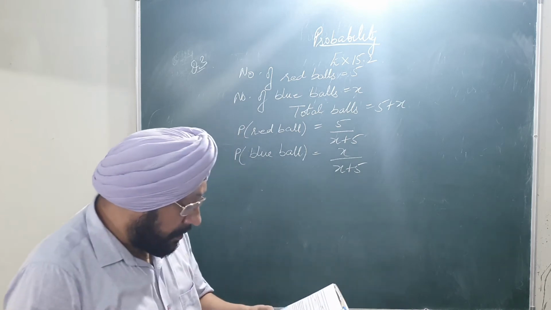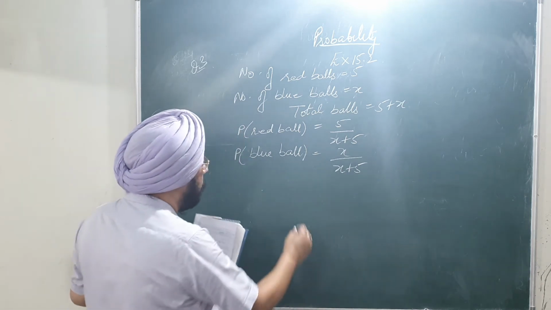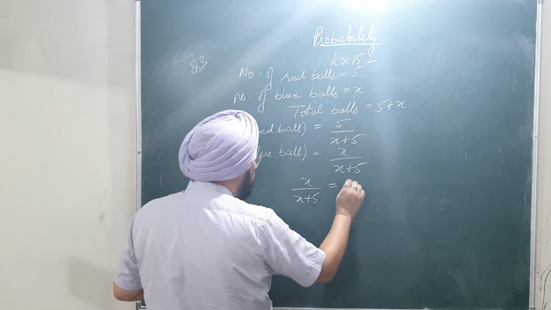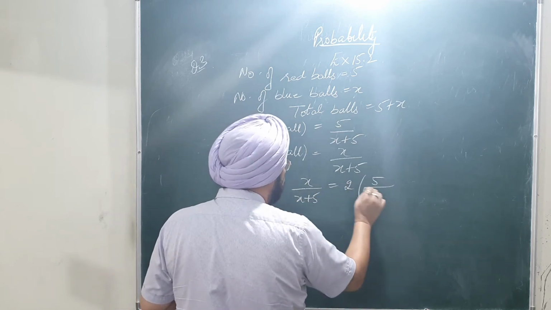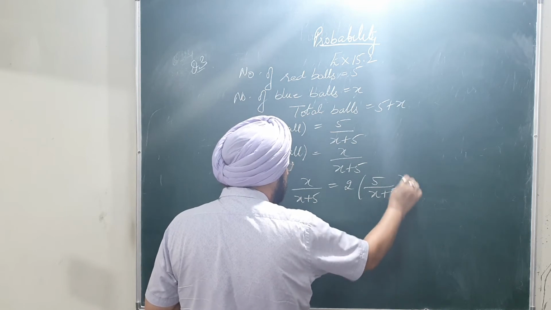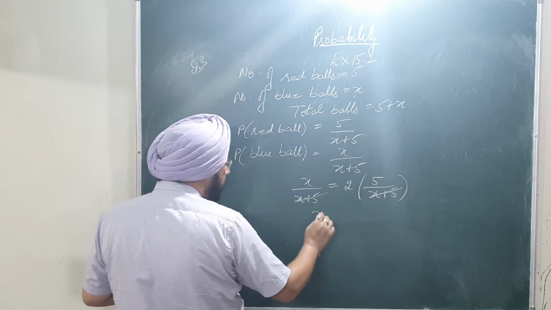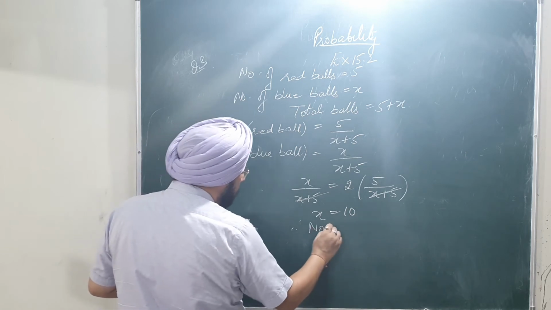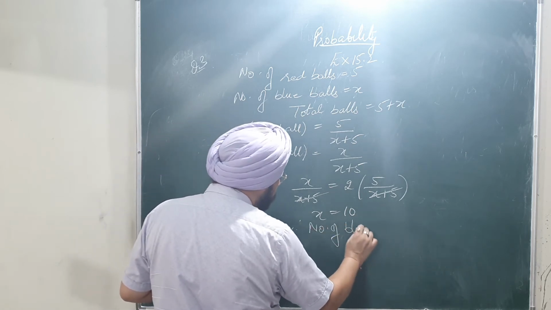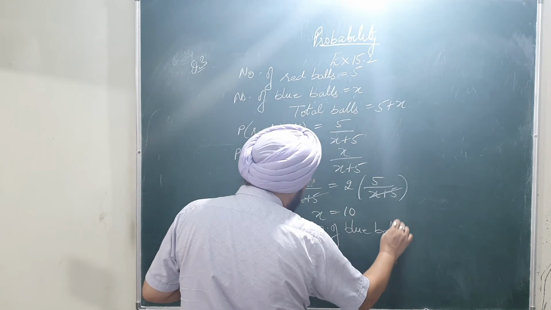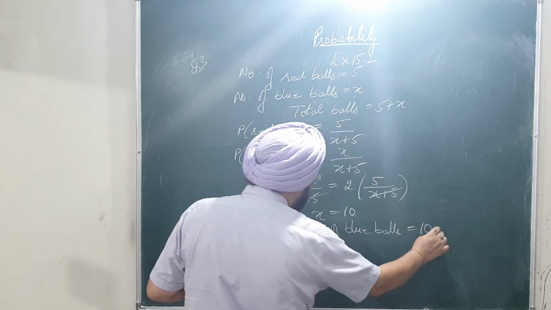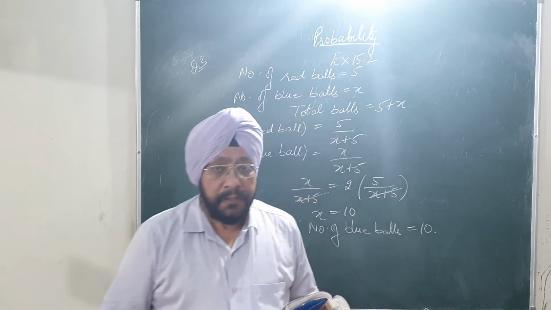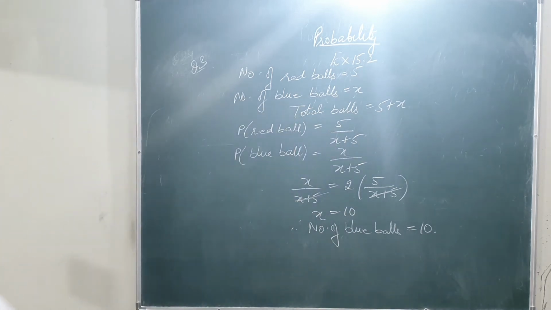So the condition is given as the probability of the blue ball is twice the probability of the red ball. So cancel the same denominator, we get x equals 10. Therefore, number of blue balls must be equal to 10. So this is question number 3. So let's come to question number 4.